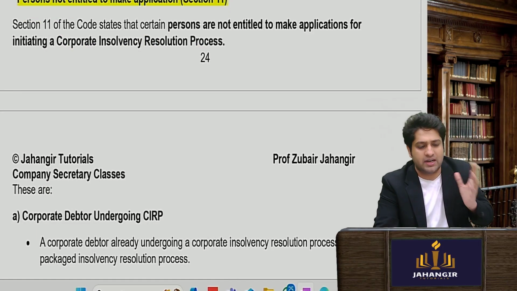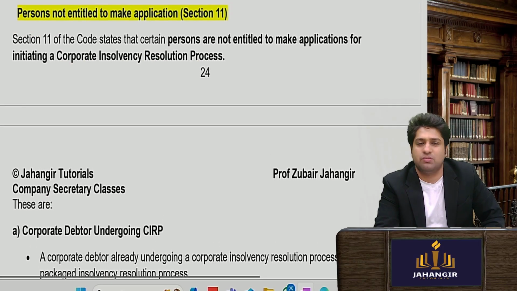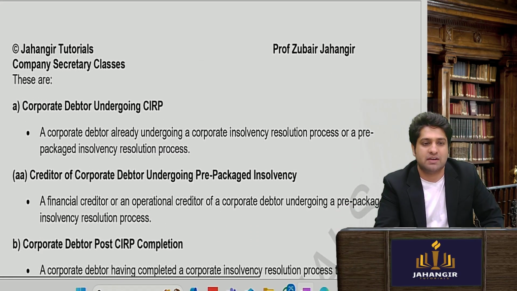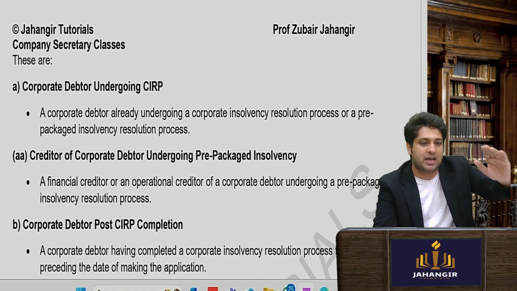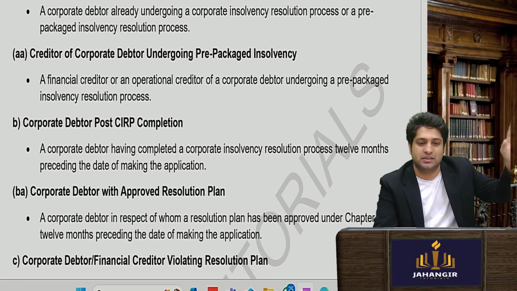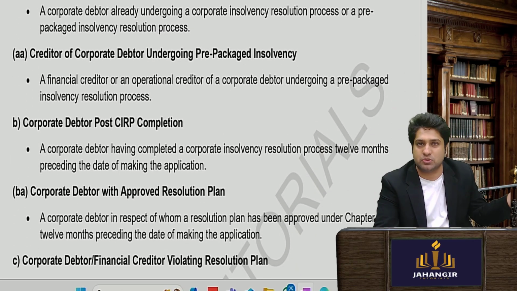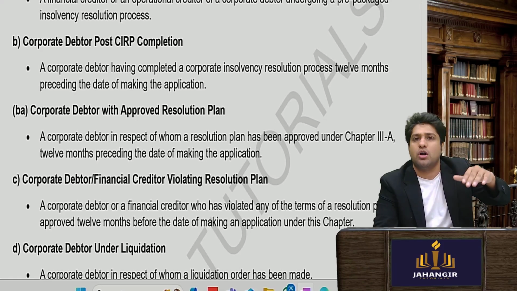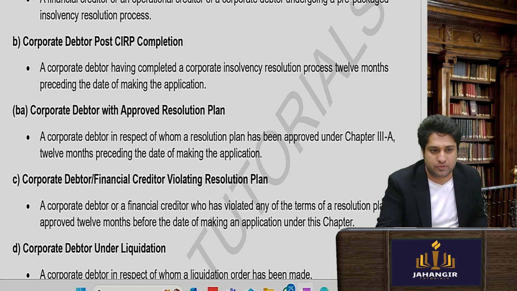Now, persons not entitled to make an application. Now, very sad, these people cannot do so: someone who is already undergoing CIRP, who is undergoing PIRP, who has completed CIRP in the past 1 year, or who has got a plan approved in the past 1 year, okay, 12 months.